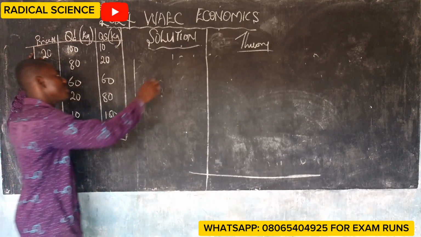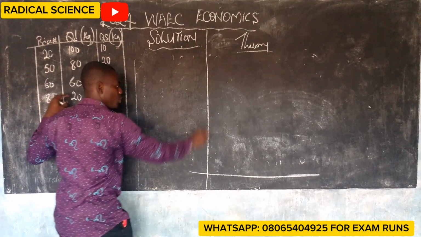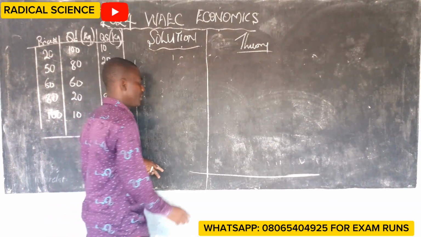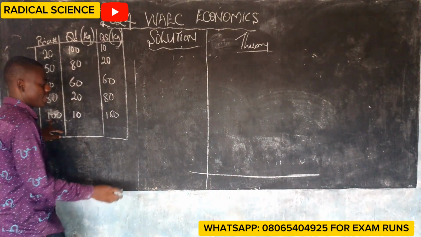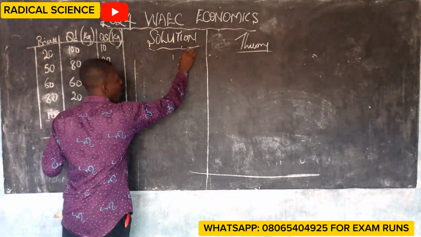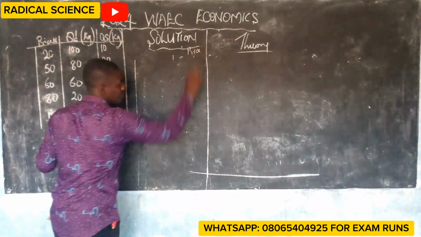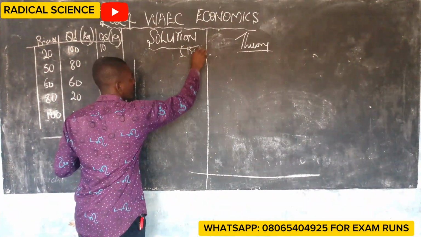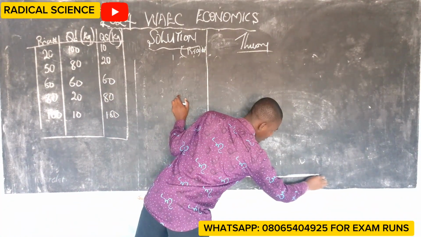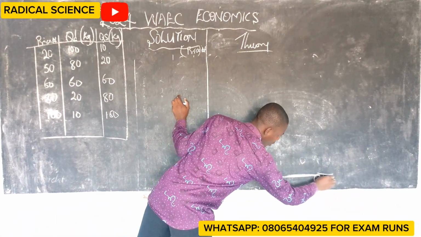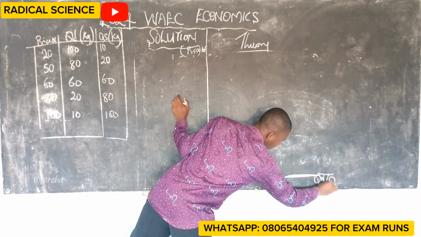Now, this is my y-axis, as you've known in your graph, and this is my x-axis. We are going to insert these numbers. We have price in naira, and we have quantity demanded and quantity supplied.